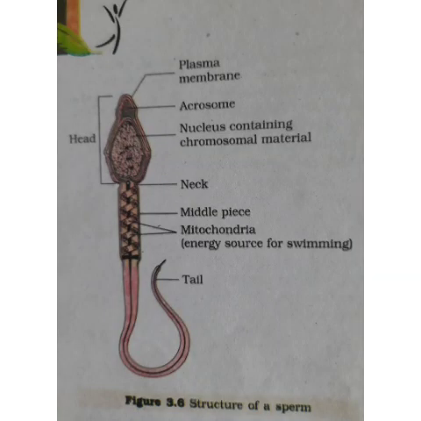Now let us discuss the structure of sperm. Here in the diagram you can see that at the top a head-like structure is present, then a middle part, and at last a tail-like structure. So sperm consists of a head, a neck, a middle piece, and a tail. Plasma membrane covers the whole body of the sperm. Then the head portion of the sperm contains a haploid nucleus.